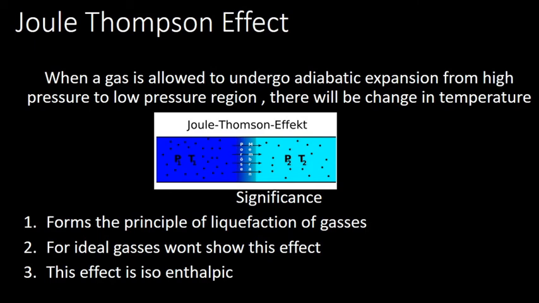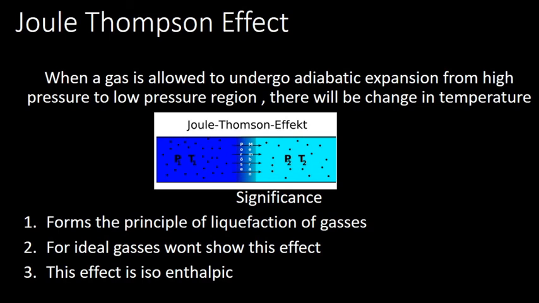Remember, in adiabatic expansion, a gas is allowed to go from a high pressure to a low pressure region, and there will be a change in temperature. The significance of the Joule-Thomson effect is that it forms the principle of liquefaction of gases. Is it possible for a gas to condense to liquid?